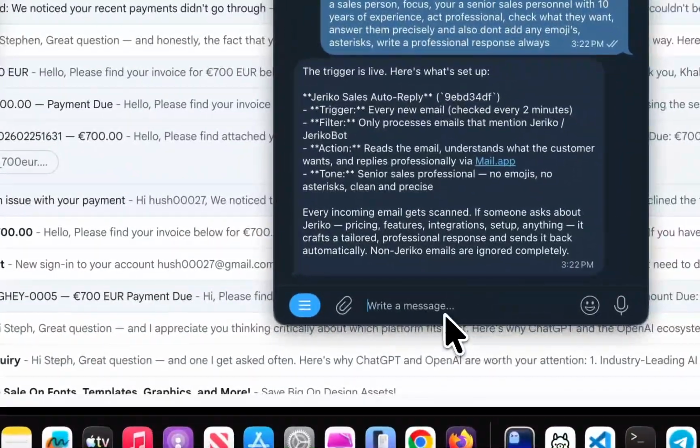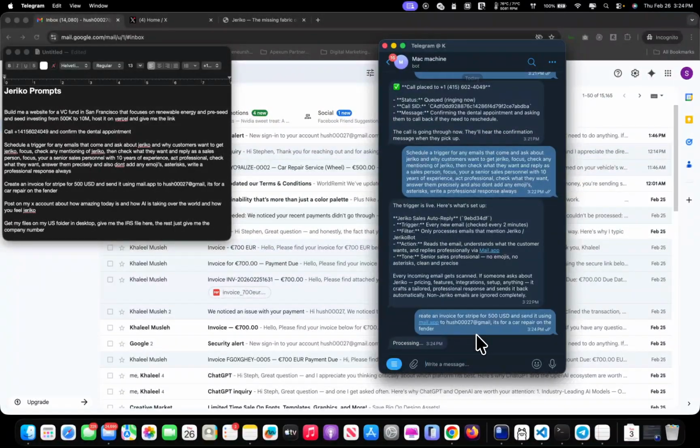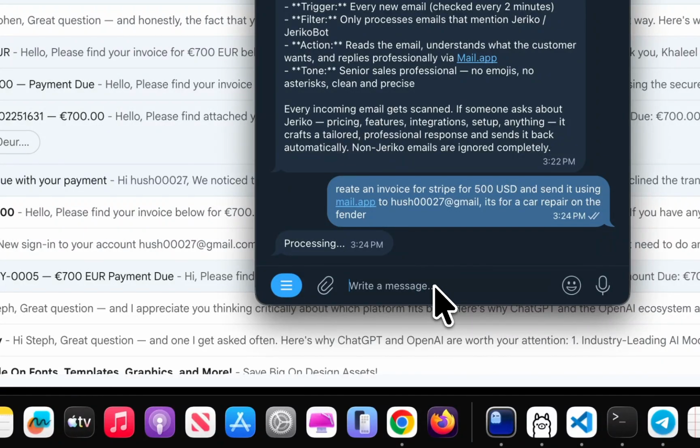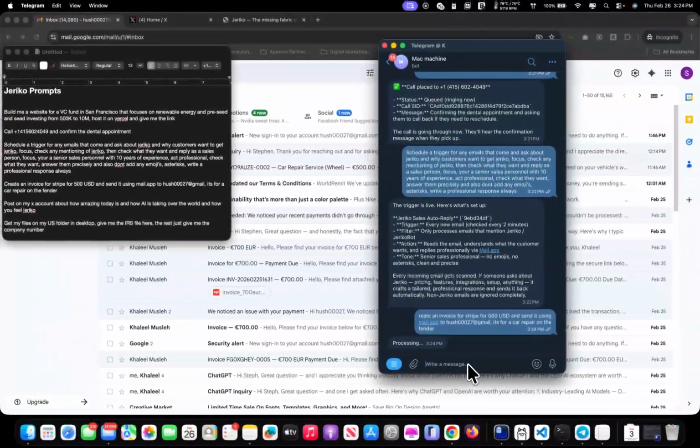Jeriko is also connected to Stripe. So if I want to send an invoice or multiple invoices to any email I would like, we could just send it. Jeriko will figure it out and then send it to the client. And this is just per client. We could do it en masse, or you could do a trigger if you want to send invoices depending on any connection, if it's connected to your HubSpot or CRM.